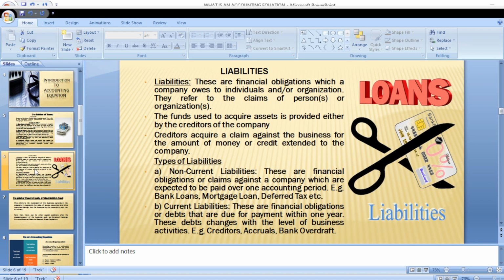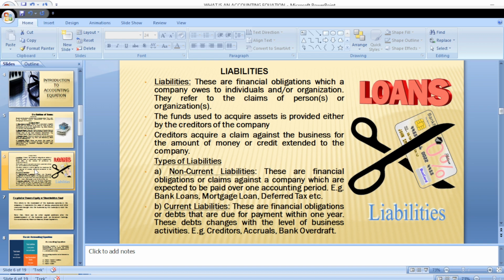Creditors are suppliers that we have bought goods from, but we are yet to pay for the services of those suppliers, or we have incurred expenses and we are yet to pay for those expenses. Then we now have accruals. Accruals are more related to services that we have enjoyed but for which we have not made payment. For example, if we have enjoyed electricity for the past 3 months and we are yet to pay the electricity bill, it will be regarded as an accrued electricity bill.